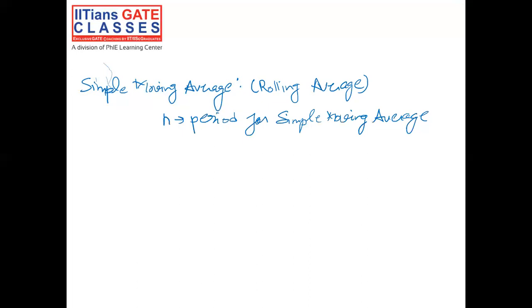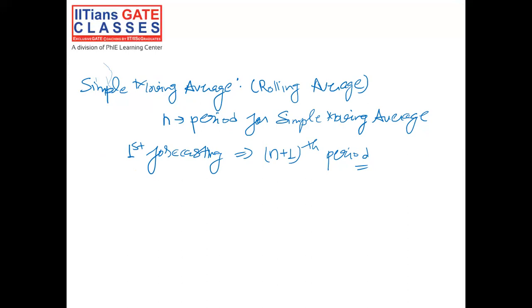So if we are taking the past n periods for simple moving average, we can do our first forecasting for the n plus 1 period only. So we are using past n period data and we will be able to forecast for the n plus 1th period onwards.